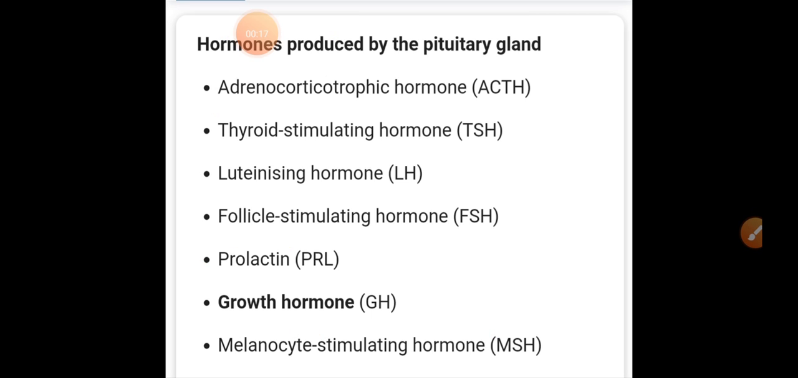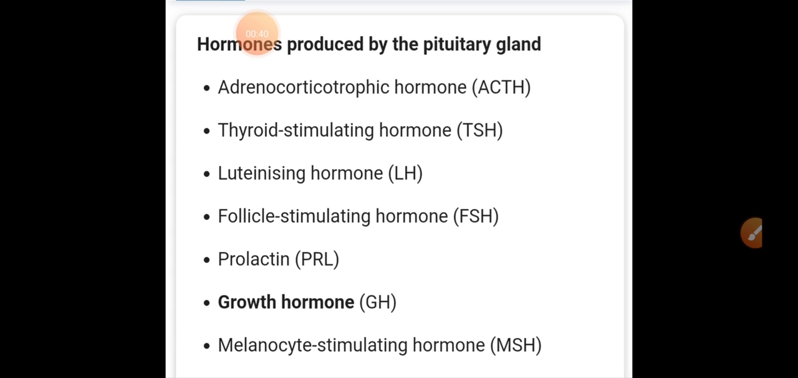Yes, so we have studied about the pituitary gland and we have just seen what all hormones are present in the pituitary gland. So let's revise them again. Okay, so these are the various hormones which are secreted by the pituitary gland. Just have an idea and try to learn them.